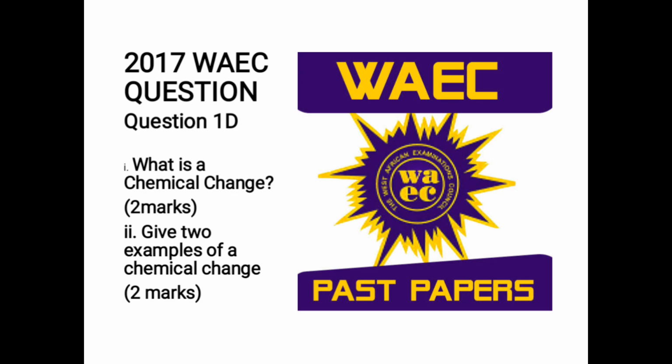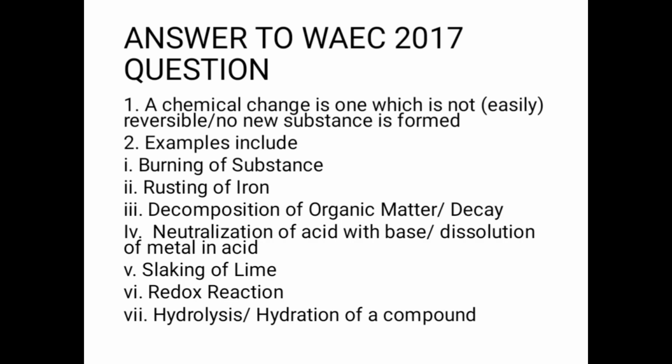Okay. There is also a 2017 WAEC question: what is a chemical change, and then give two examples of a chemical change. Now, the answer is quite simple. When you're answering the question, you say a chemical change is one which is not reversible.